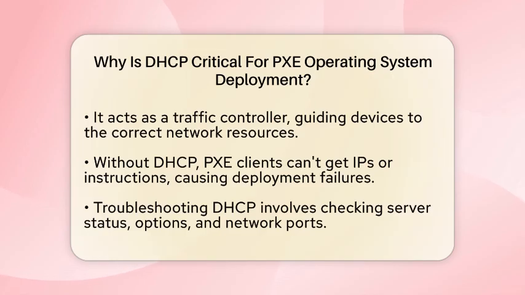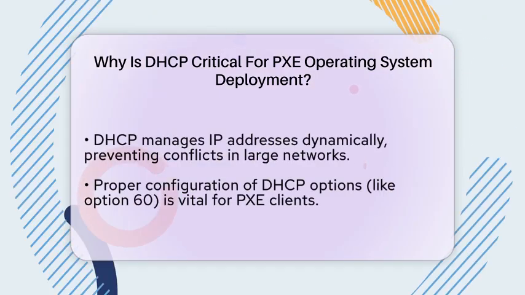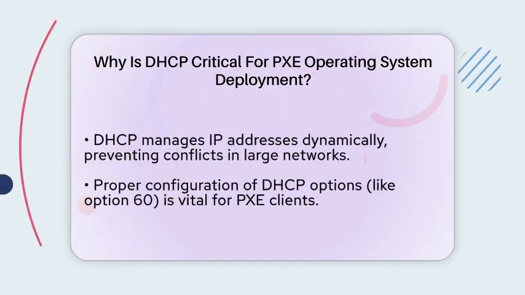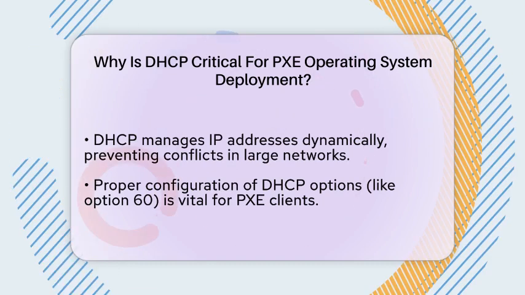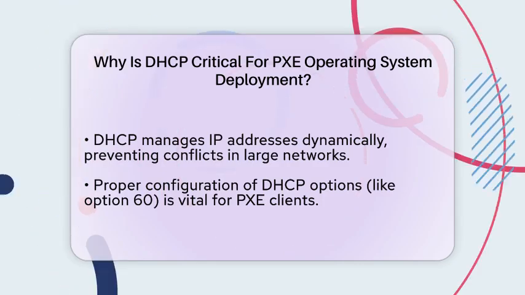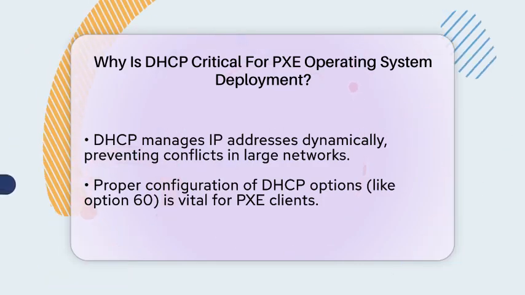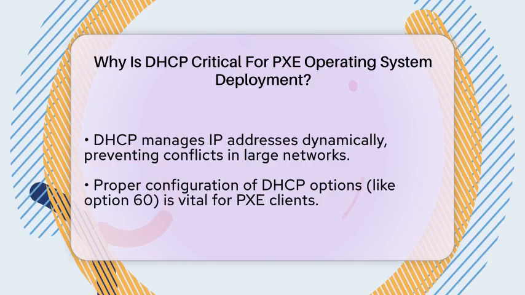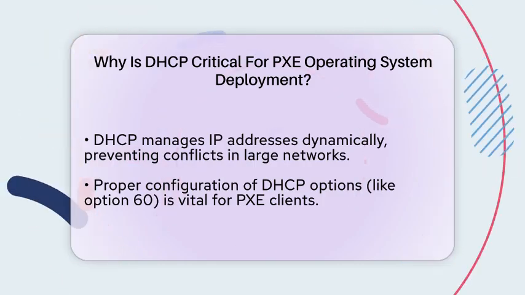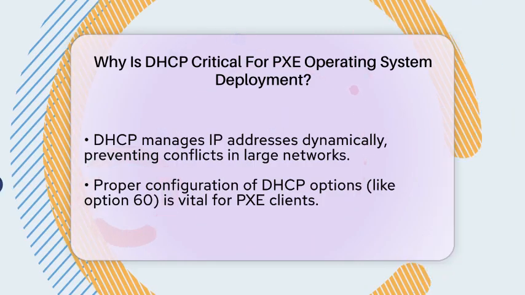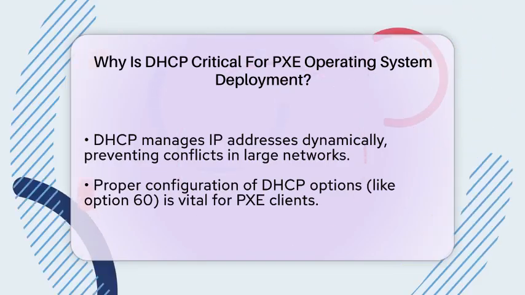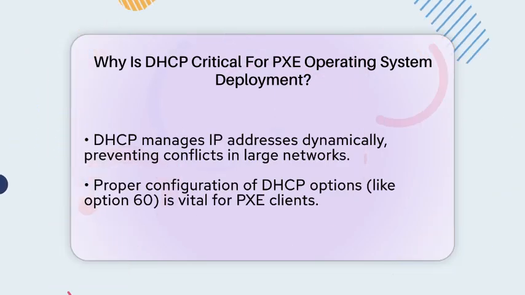If DHCP isn't working properly, the PXE client won't get an IP address or the correct instructions. It will be stuck trying to connect, and the OS deployment will fail. That's why troubleshooting DHCP issues is so important. You need to check if the DHCP server is running, if the correct options are set, and if the network ports are open. In broader networking terms, DHCP helps manage IP addresses dynamically, which is vital for large networks.